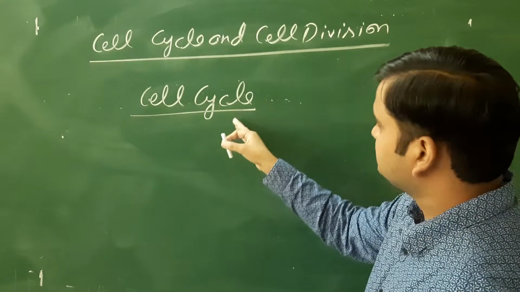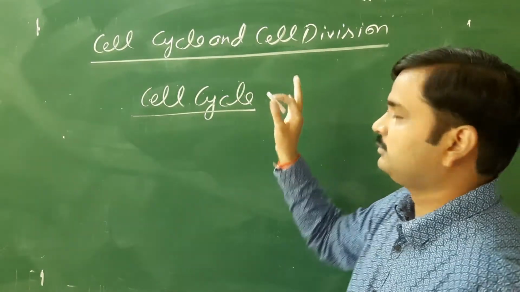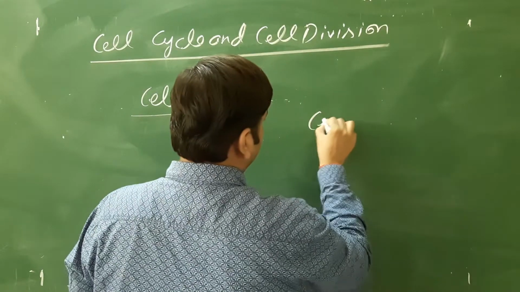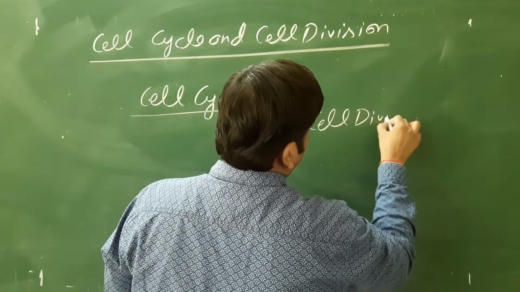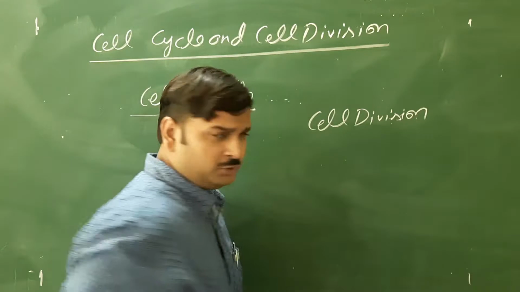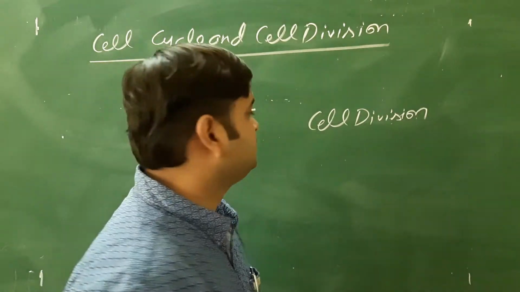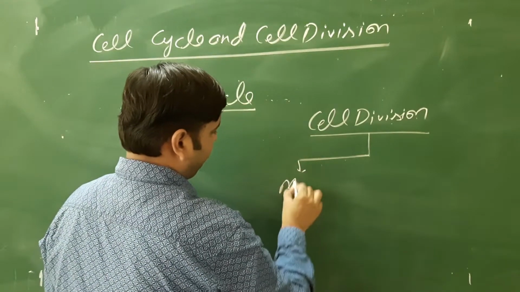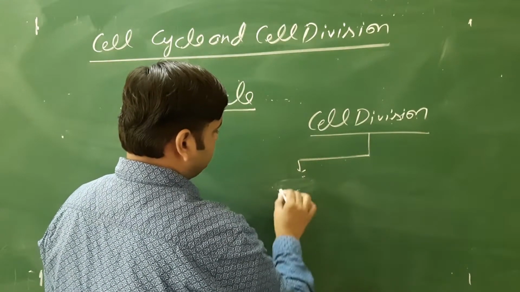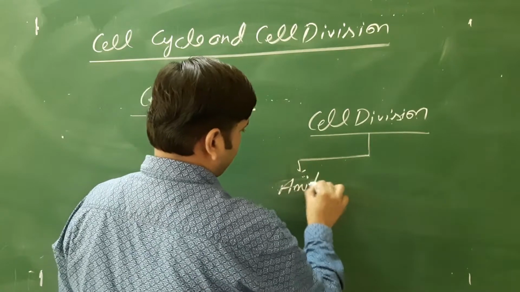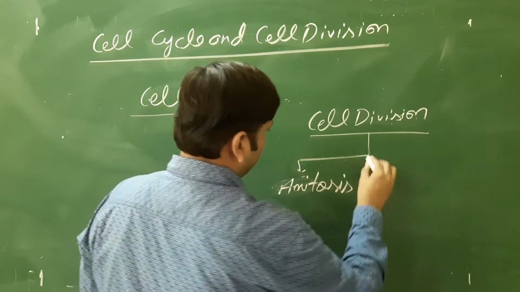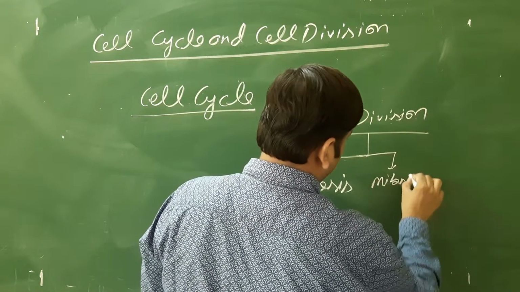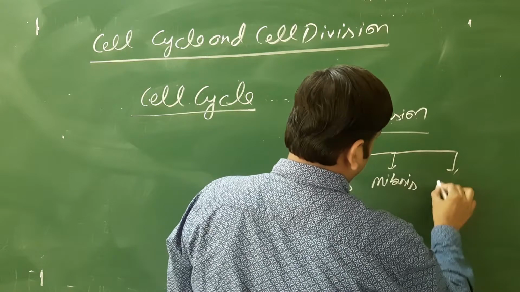But before I start the cell cycle, you should have general concept of the cell division also. The definition of cell division is very simple. The process by which a cell divides is called as what? Cell division. But this cell division can be of three types. First is amitosis, mitosis, and meiosis.